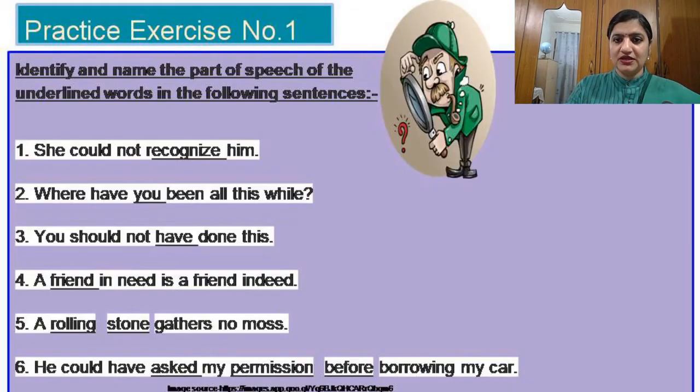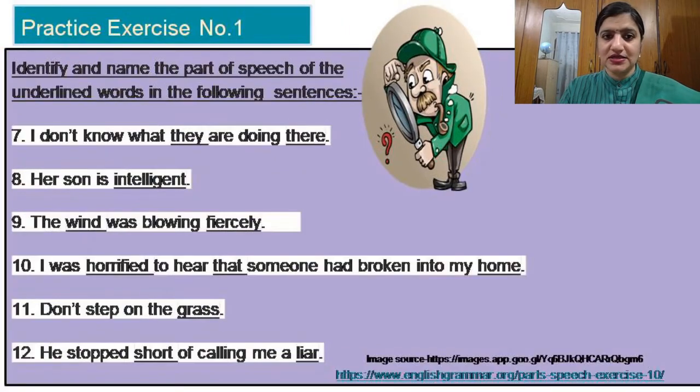So let us begin. Look at the first exercise. Here you have to identify and name the part of speech of the underlined words in the given sentences. So I'll just do the first one for you. The first sentence is, she could not recognize him. Recognize is underlined, and see, recognize means pehchanna, or to be able to bring back to your memory the knowledge of someone. So it is a verb, an action word. This is what recognize is functioning as in this sentence.